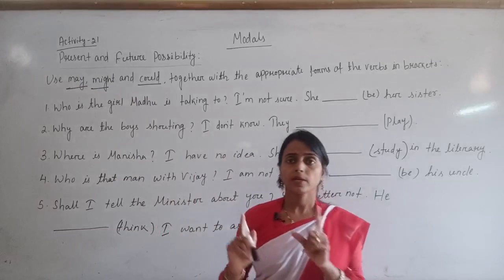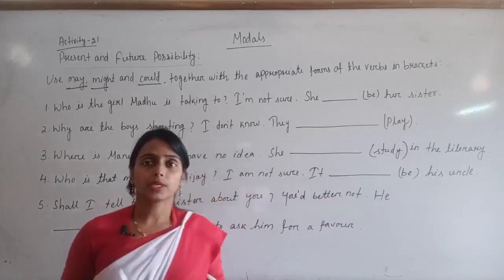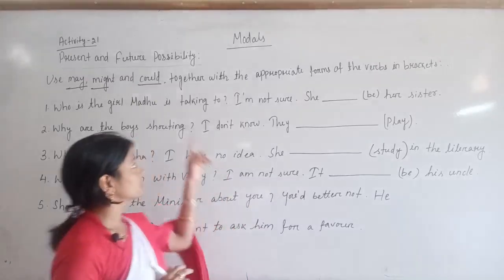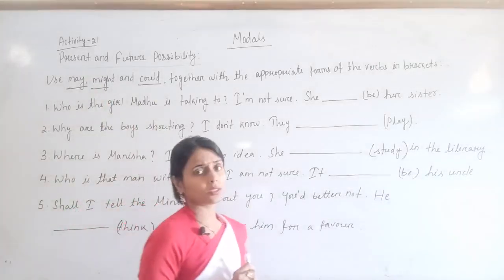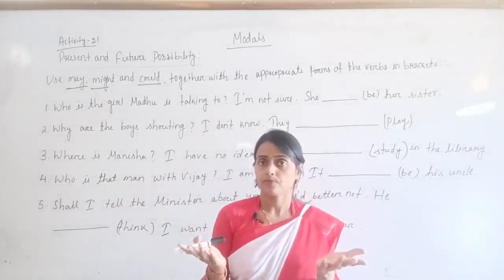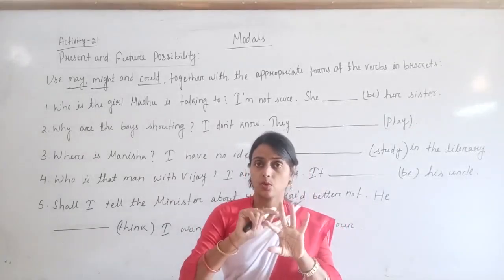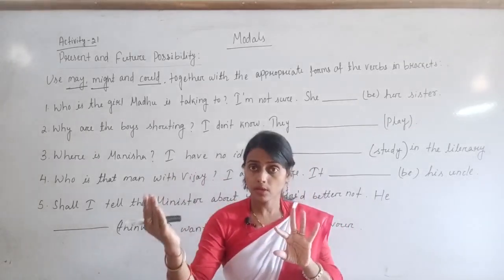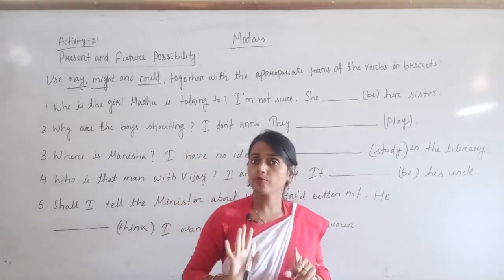Look, may, might, could, these three modals are completely focusing on possibility, that is present and future possibility. It is clearly mentioned here. But if these three modals are referring to possibility, then what is the difference between these three? You must be thinking like this. Whenever you are quite sure of the thing, it may rain today, it means it's going to rain.